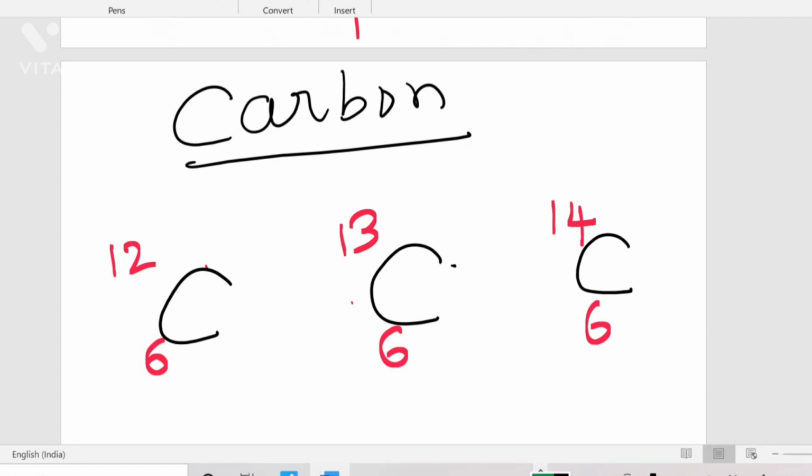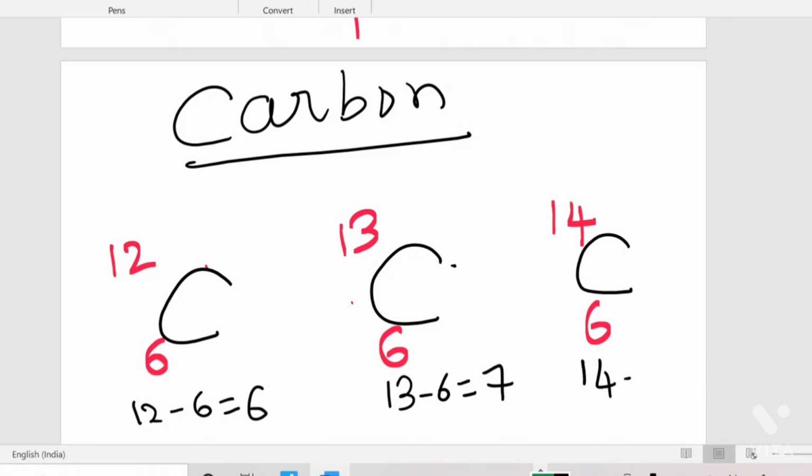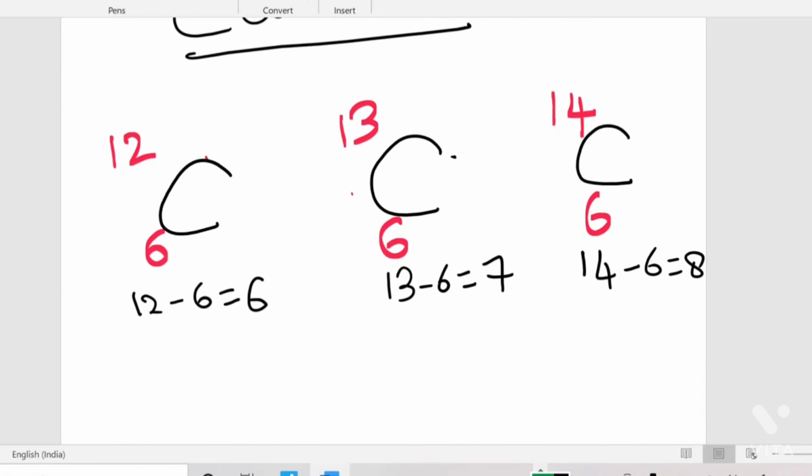Okay. So here easily we can find out the number of neutrons by doing 12 minus 6 is equal to 6, 13 minus 6 equal to 7, 14 minus 6 equal to 8. So we found the neutron number of carbon 12, 13 and 14. Carbon 12 and 13 are the stable isotopes of carbon, and carbon 14 is a special isotope which is produced by thermal neutrons from the cosmic radiation. It happens in the upper atmosphere and it is highly radioactive also.